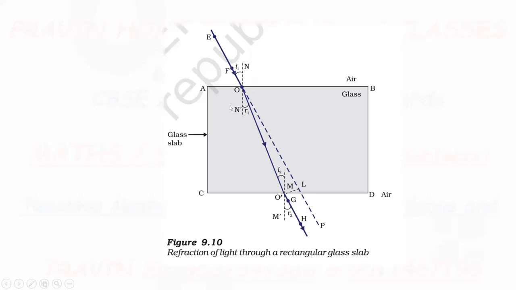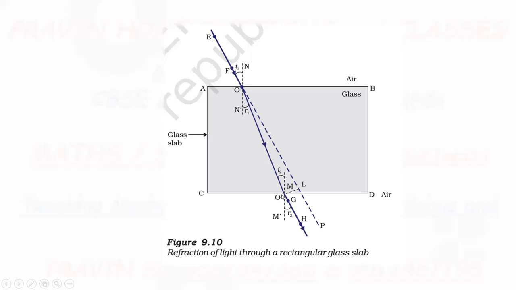This is because the speed of light is more in the air medium and less in the glass medium. That's why this happens. This refracted ray is deviated towards the normal.